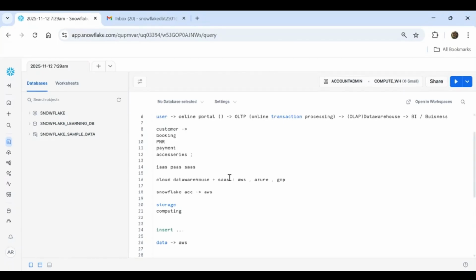Generally, Snowflake is nothing but a data warehouse. It's deployed on the cloud, so we call it a cloud data warehouse. Along with that, it takes the services from the cloud providers. That's the reason we call it a SaaS product.